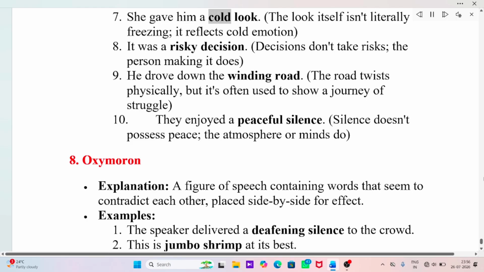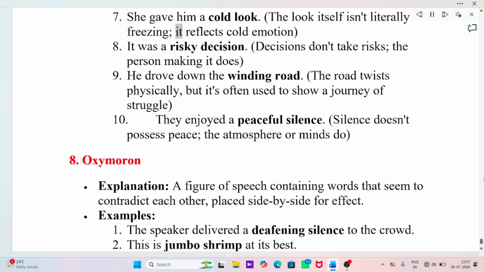She gave him a cold look. The look itself isn't literally freezing, it reflects cold emotion. It was a risky decision. Decisions don't take risks, the person making it does. He drove down the winding road. The road twists physically, but it's often used to show a journey of struggle.